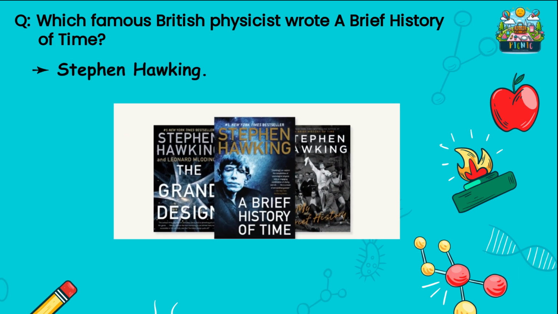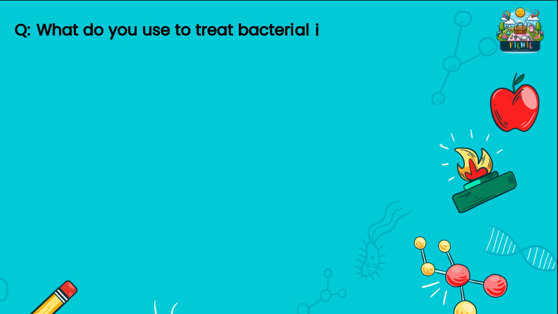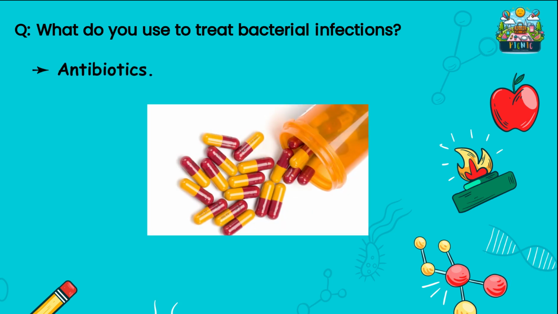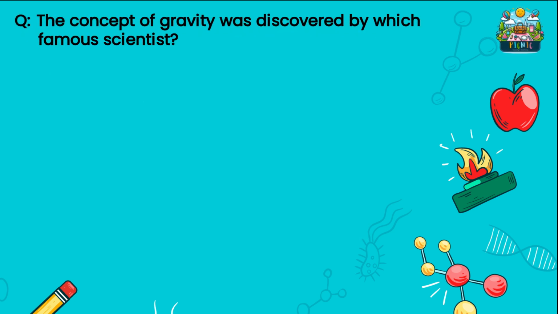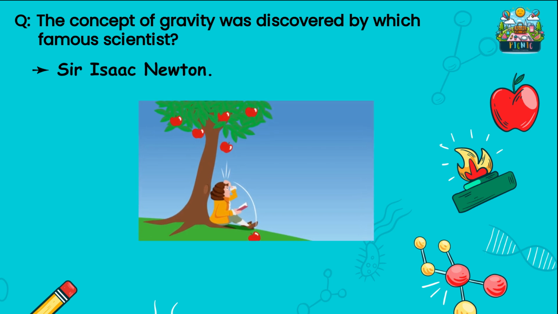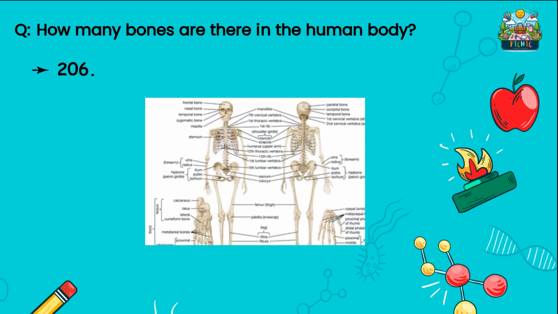A Brief History of Time is a book on theoretical cosmology by English physicist Stephen Hawking. What do you use to treat bacterial infections? Antibiotics are used to treat bacterial infections. The concept of gravity was discovered by which famous scientist? Isaac Newton discovered gravity. How many bones are there in the human body? There are 206 bones in the human body.